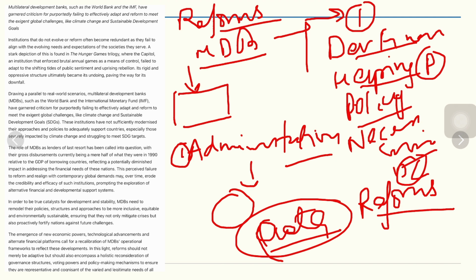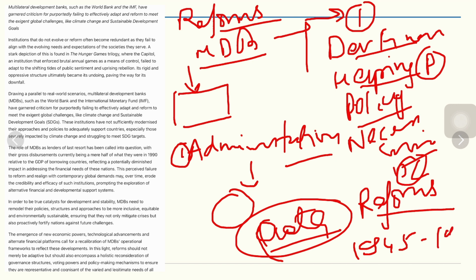So as long as there is a one-size-fits-all approach for everyone, you cannot have a system that works. So the IMF and World Bank, etc., have to improve their functions and the manner in which they provide debt relief to countries.